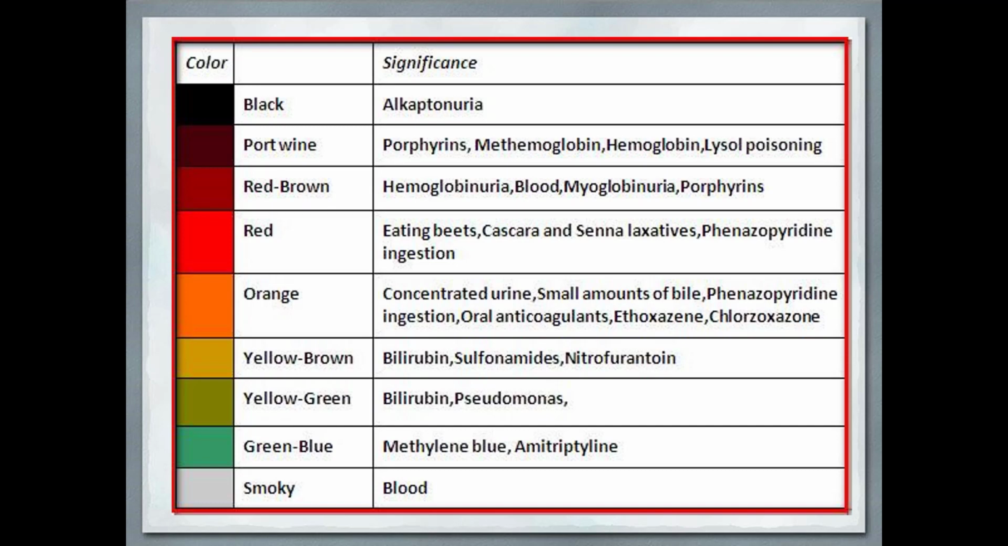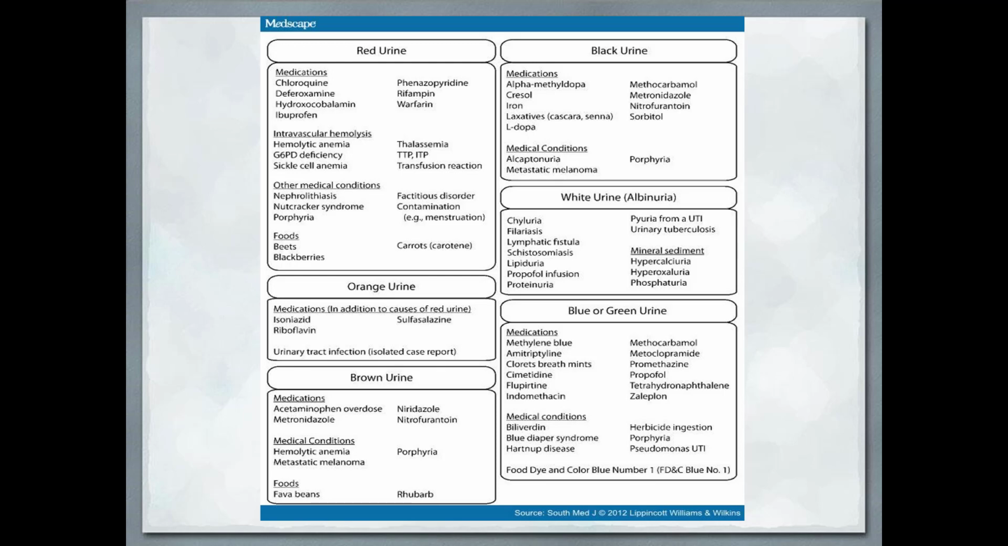Orange for concentrated urine, small amount of bile and some drugs. Yellow-brown for bilirubin, sulfonamides and nitrofurantoin. Yellow-green for bilirubin and pseudomonas. Green-blue for methylene blue and amitriptyline. Smoky for blood-containing urine. This is for your guidance.